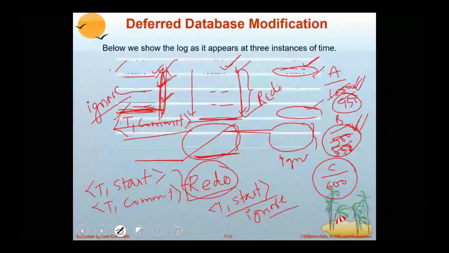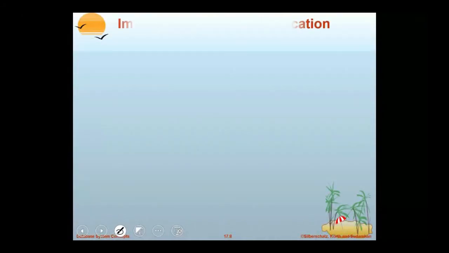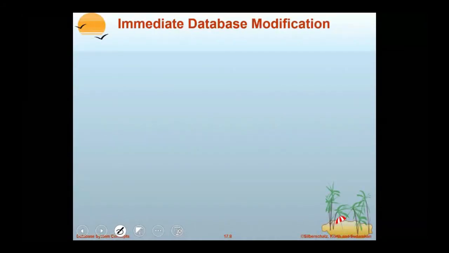Now we'll continue with the next technique called immediate database modification. Previously we understood deferred. Deferred means modification is delayed. Now it is immediate. Immediate means first it writes to the disk, then only it writes the log commit.